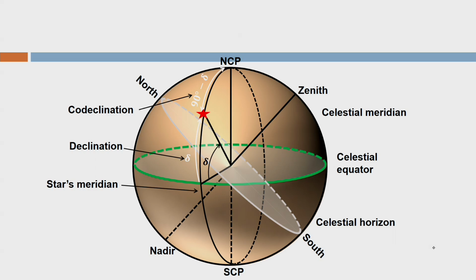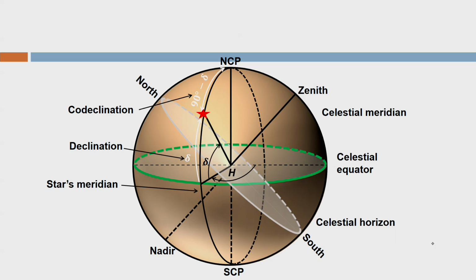Which point should I take to measure the hour angle? The key here is take a point which is above the celestial horizon. That means the reference point is on the celestial equator, but the point is above the celestial horizon of the observer. In the screen it is on my right hand side. So if I draw the line which is connecting the intersecting points of celestial meridian and celestial equator. As I told, I am going to take a point in celestial equator which is above the celestial horizon. So now I am going to show you the hour angle in the celestial equator.